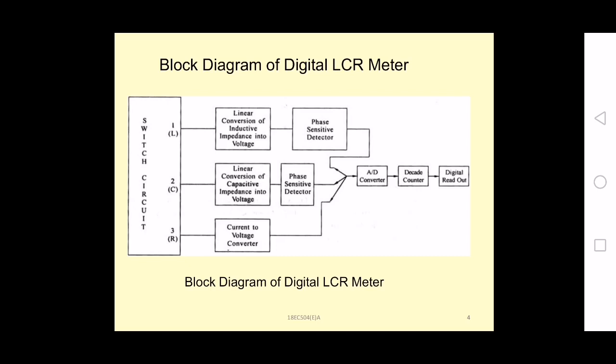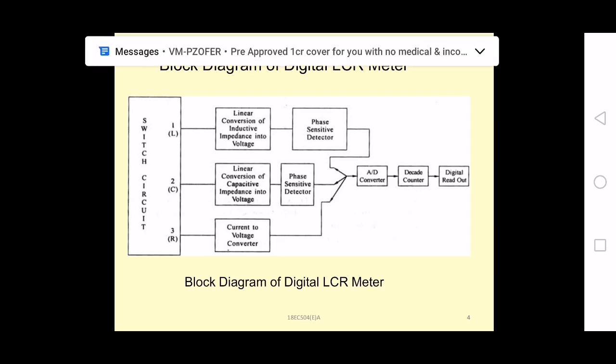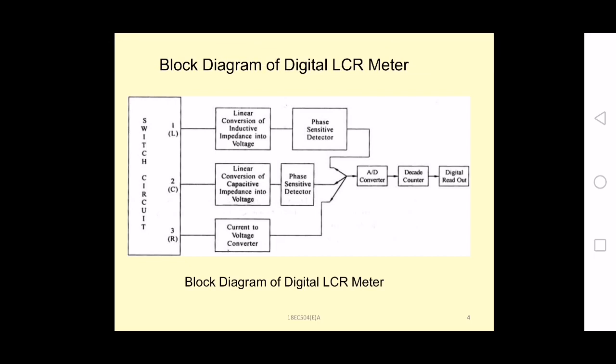In that you will have the switch circuit, different blocks, and three conversion circuits. The first one is linear conversion of inductive impedance into voltage, the second one is linear conversion of capacitive impedance into voltage, and the third one is a current to voltage converter. So whatever the unknown value may be, we are finally converting it into voltage.